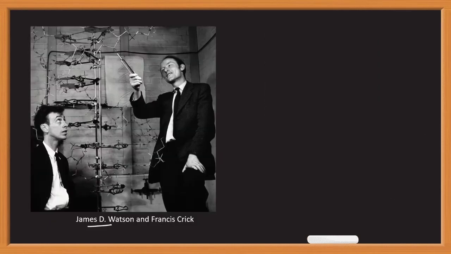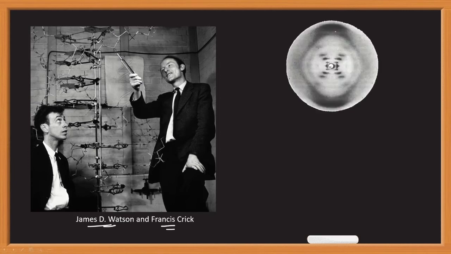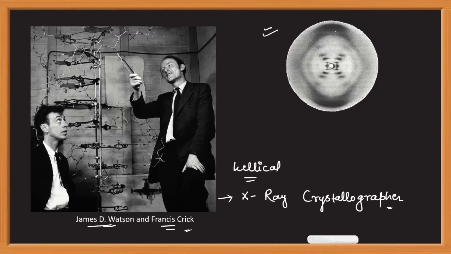Later, two scientists, James D. Watson and Francis Crick, deciphered the X-ray diffraction data which was produced by Rosalind Franklin and Maurice Wilkins, and they interpreted this data. Actually, Francis Crick was an X-ray crystallographer, and he was already working on helical molecules. So he had very good experience of working with helical molecules and in the field of X-ray crystallography. So it was very easy for him to decipher this data which was produced by Maurice Wilkins and Rosalind Franklin.